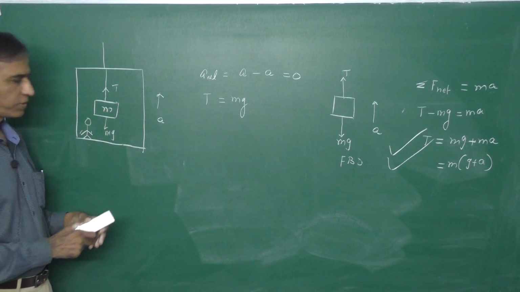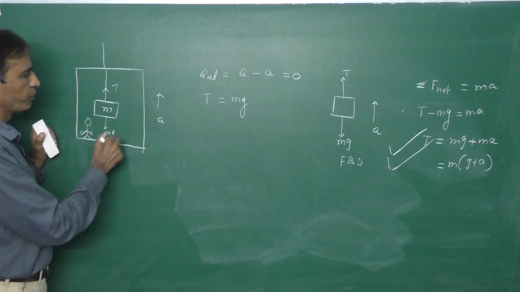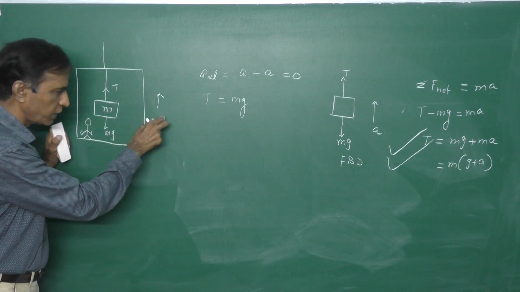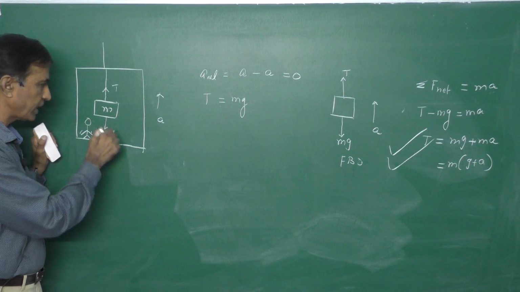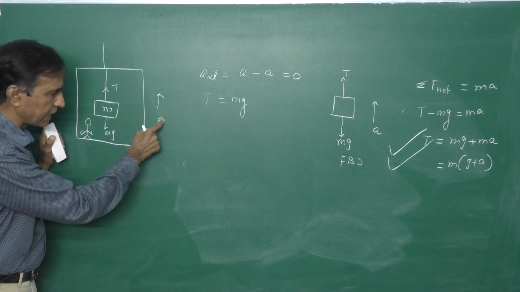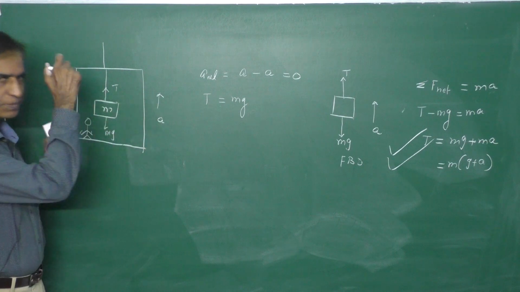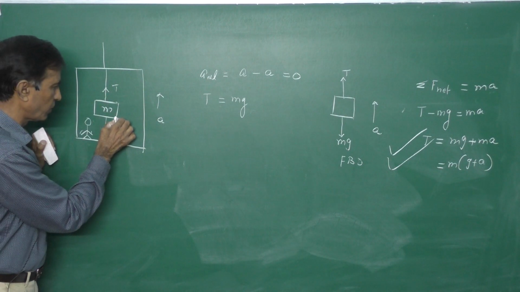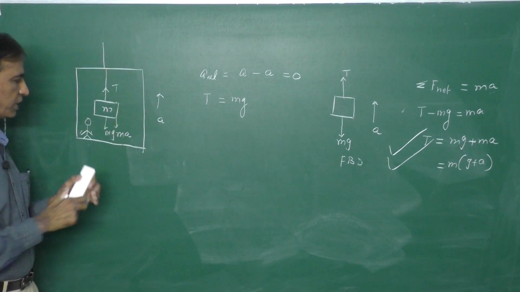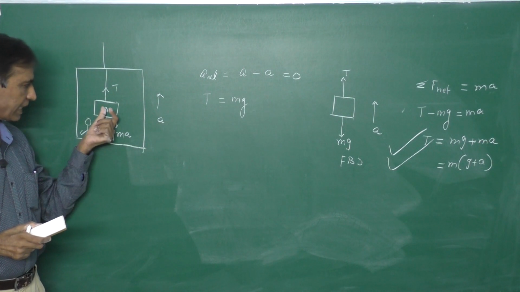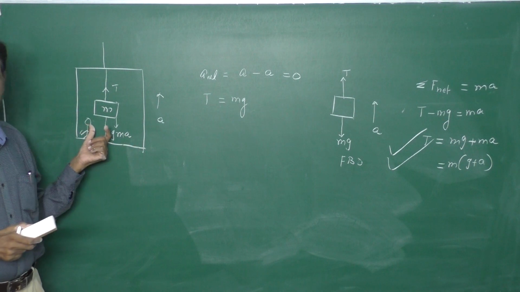That pseudo force is equal to the mass of the block into the acceleration of the observer, and it should be opposite to the direction of the acceleration of the observer. Therefore, we have to include one pseudo force which is equal to mass times the acceleration of the observer.